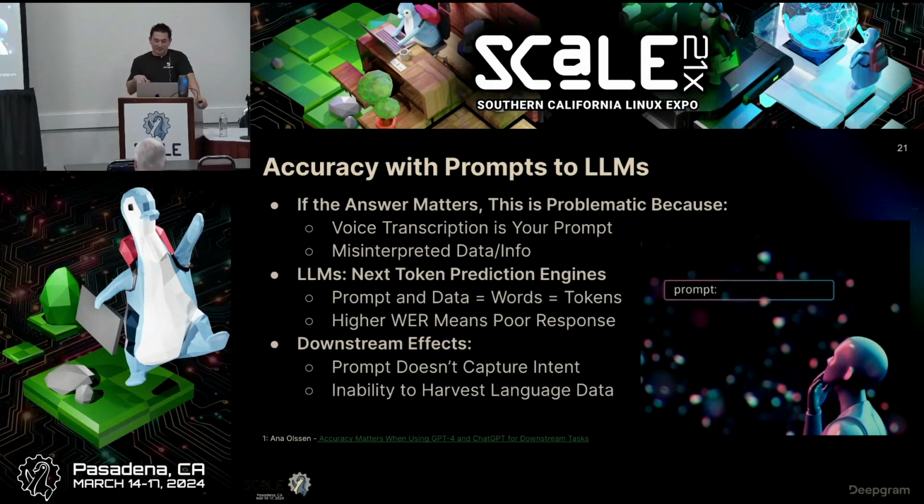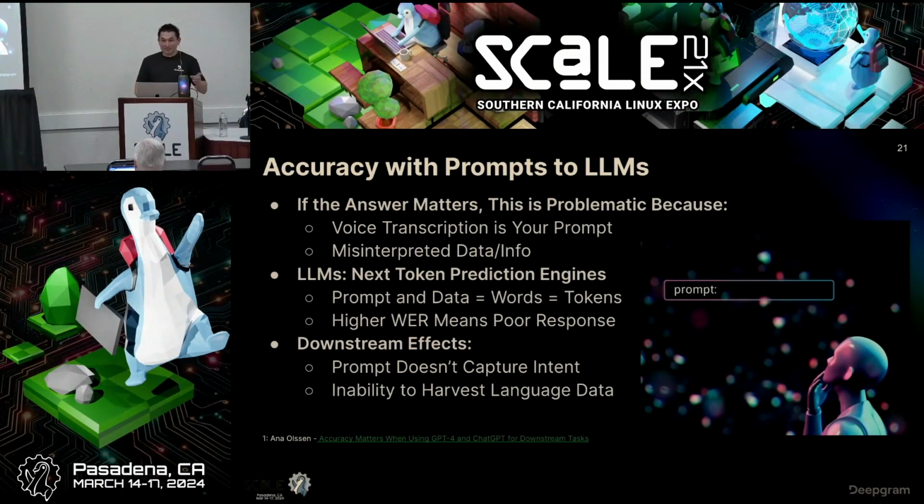If you think about what an LLM is, the oversimplification is that LLMs are next-token prediction engines, right? They're using what you say in the prompt to match up with the result they want to provide you, the answer.